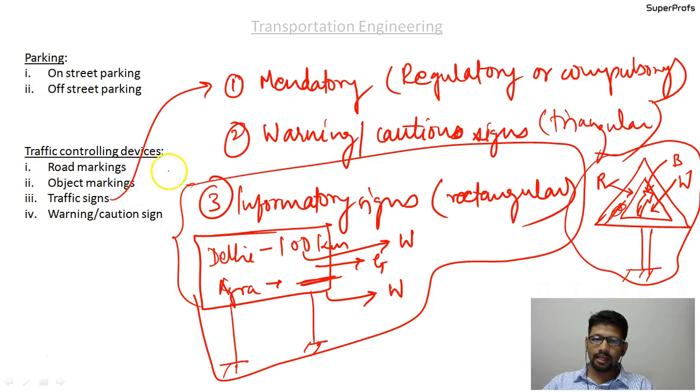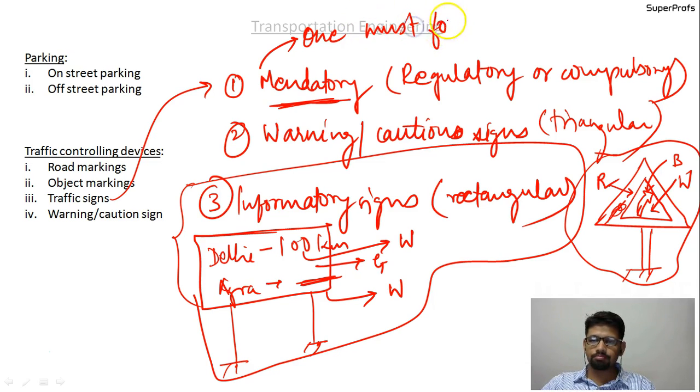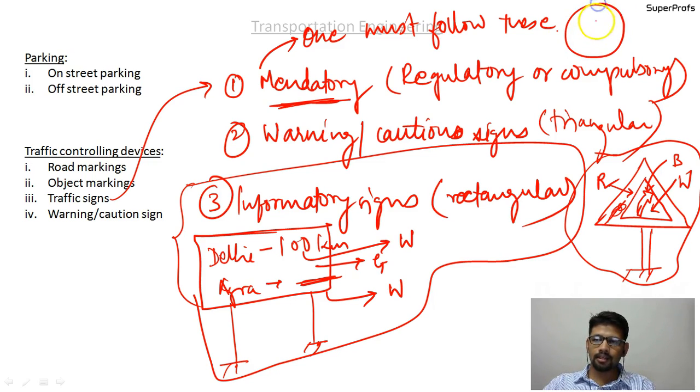So the next type is the mandatory, that is the regulatory or the compulsory sign, and you ought to follow the regulations or the information that has been conveyed by the mandatory traffic sign. One must follow these traffic signs. A very simple example is the speed limit.